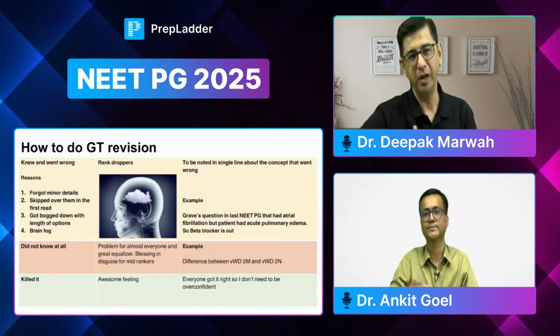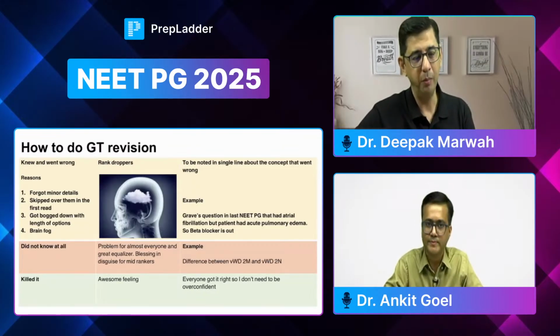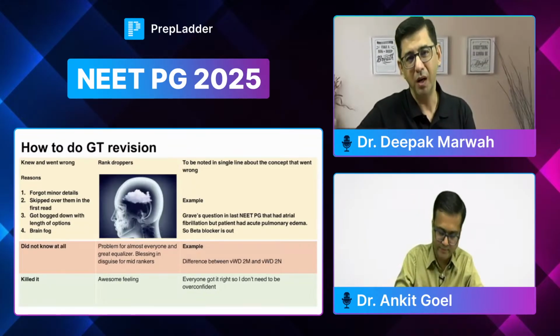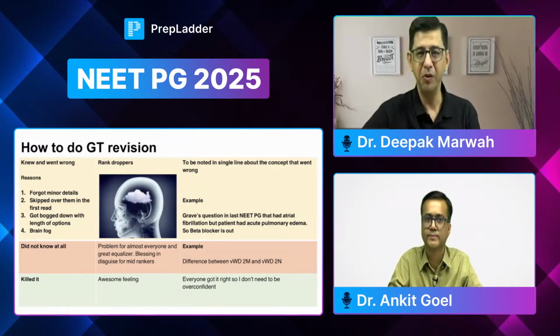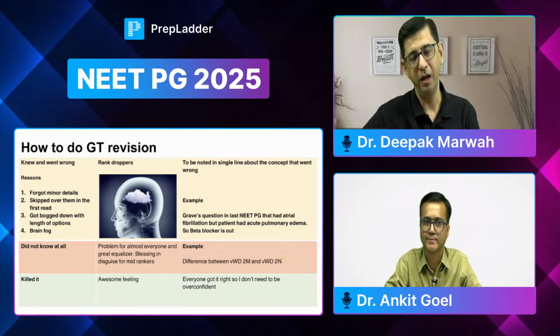That is, one is forgetting the minor details, that has to be minimized with practice. Skipping, lots of us skip those minor details, right? When you're reading that information, हमारा दिमाग कहीं और होता है और हम पैसिवली उसको पढ़ रहे होते हैं. तो अगर आप 1 घंटा पढ़ते हो तो अभी 1 घंटे में 1 घंटे का कंसंट्रेशन रखना है. It can't be कि 1 घंटा पढ़ा और आधे घंटे का आउटपुट आ रहा है.